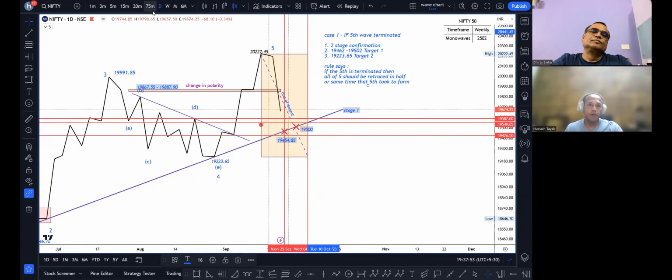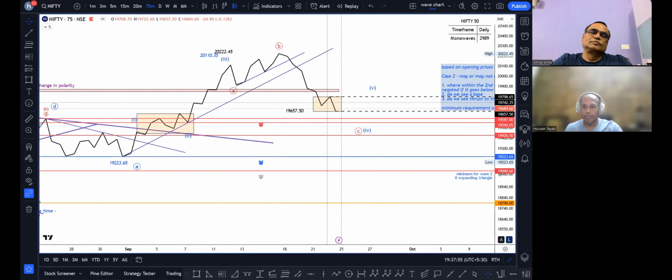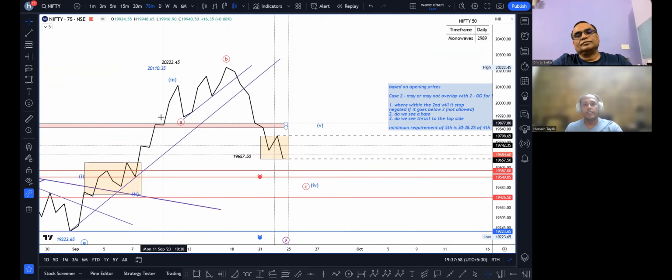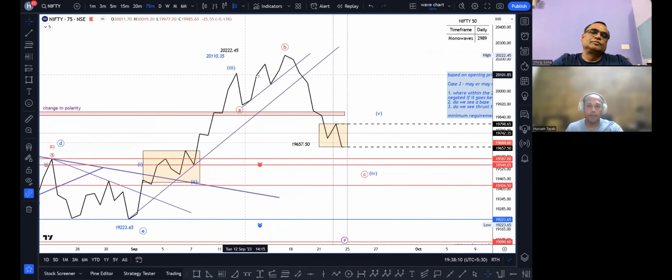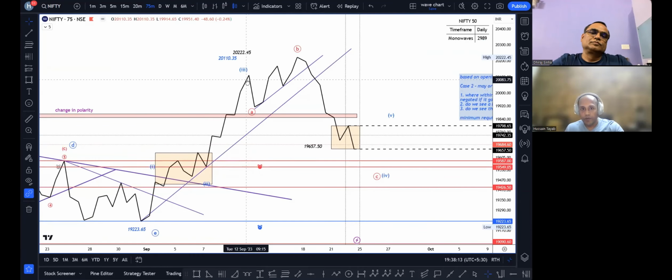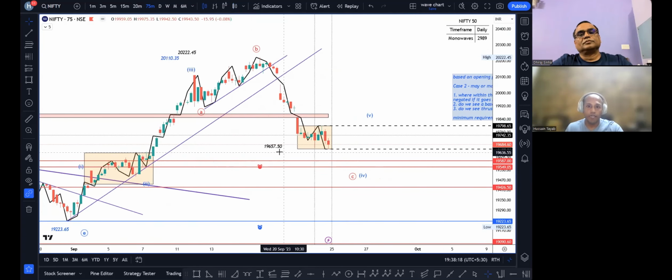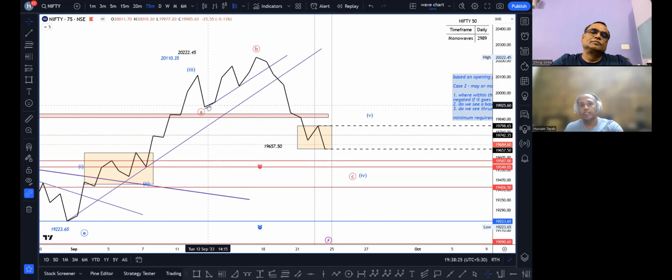Okay. Moving on to a 75-minute time frame, and I'm going to take 1 minute just to share with you as an analyst what I was thinking around this time, because this was 12th September. And this is the day that we did not record. On 12th September, we saw a sharp movement to the downside. I will show you why I'm saying sharp in the form of a candle. You will see इतना सारा selling आ गया था. ठीक है. उसके बाद जब recovery हुआ ना, it went up in 3 waves.